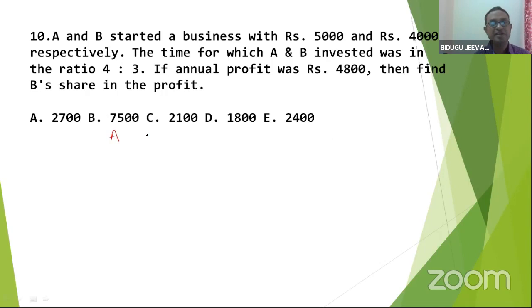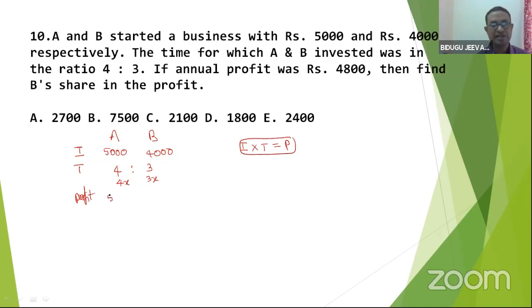A and B started the business with 5,000 as well as 4,000. This is called investment. The time for which A and B invested is in the ratio 4:3. It is nothing but 4x, 3x. How to get the profit ratio? So investment multiplied with time period gives profit.